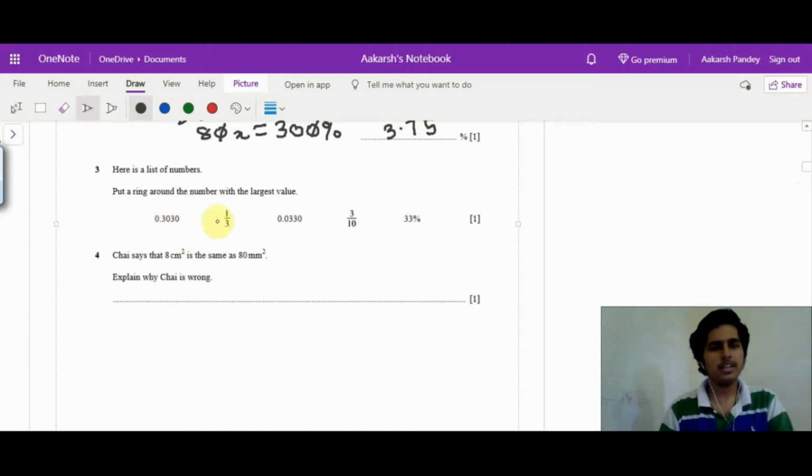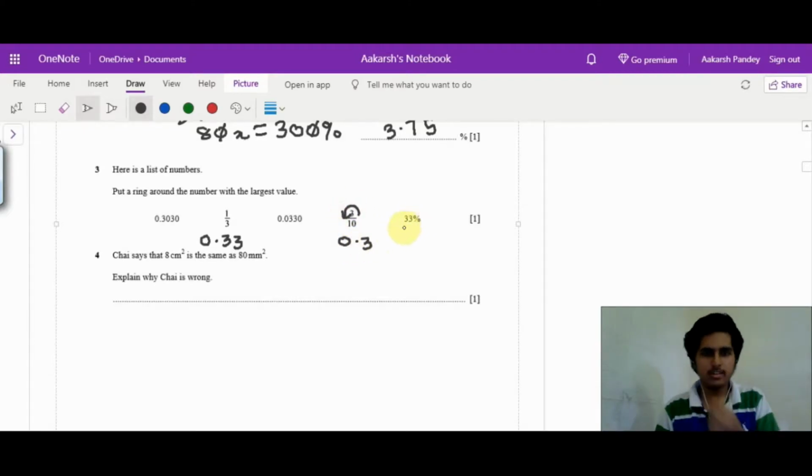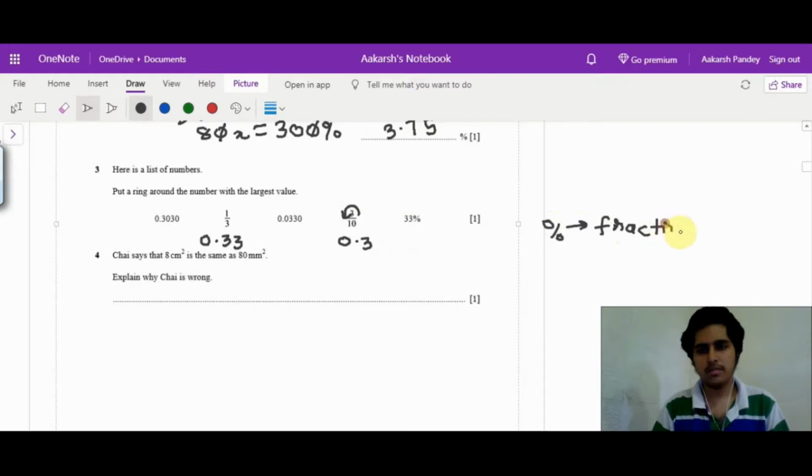Firstly, just try to bring all of them into the same format, as in we have two numbers in decimal, so let's just give it in decimal. 1 upon 3 is 0.333 recurring, and 3 upon 10 is 0.3. Just shift the decimal from here till here, and to go from percentage to fraction, all that we do is divide by 100.